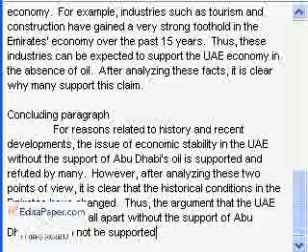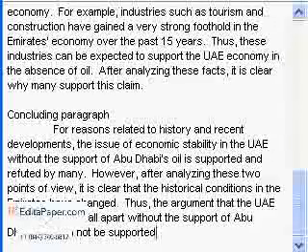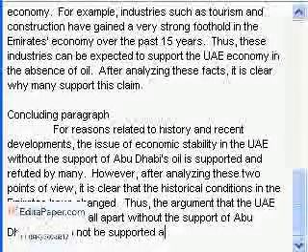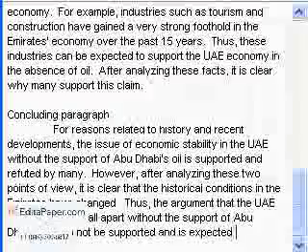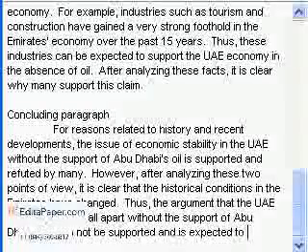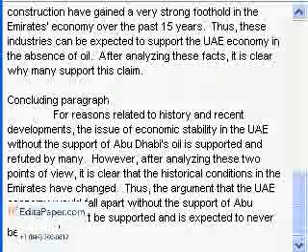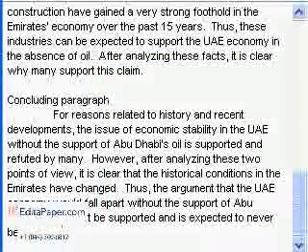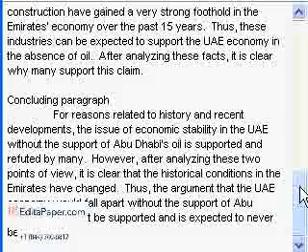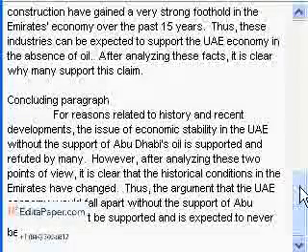So thus the argument that the UAE economy would fall apart without the support of Abu Dhabi's oil cannot be supported and is expected to never be realized, which is a nice way of saying to never come true. Okay, so that's the conclusion of the essay.